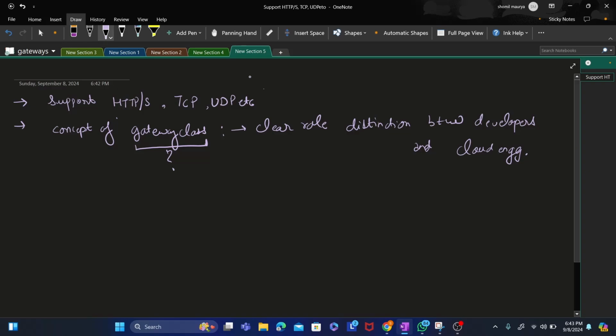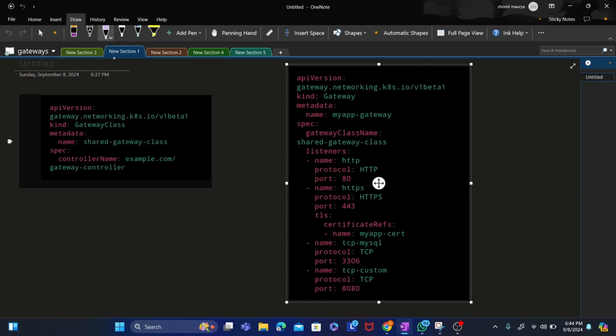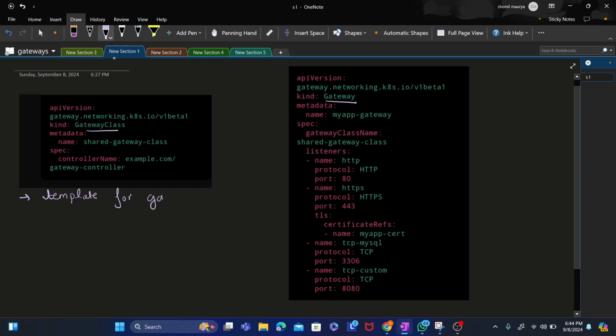We will jump straight to the implementation of gateway. In simple terms, a gateway is a Kubernetes object or API that is used, same as ingress, to expose your internal services in your cluster to the outside world. Now we'll directly look at the gateway. This is the gateway class, this is the gateway. So what is a gateway class? A gateway class is a template, you can say a template for a gateway.